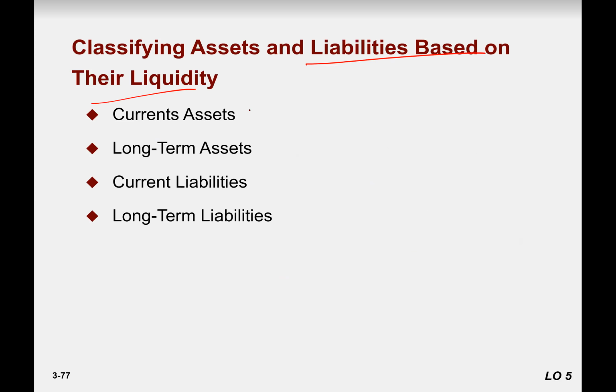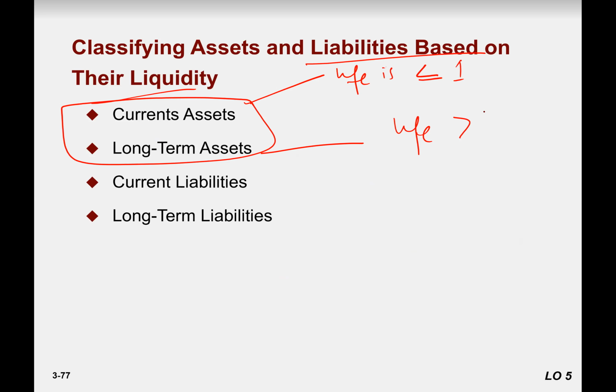So assets are written in two categories, current assets and long-term assets. If we compare the liquidity among current assets and long-term assets, which one is more liquid? Current assets. Why? What is the definition of current assets? Their life is equal to or less than 1 year, and long-term assets' life is greater than 1 year. So you can just say that after the ending of their life, they are converted into cash. So current assets' liquidity is higher than long-term.